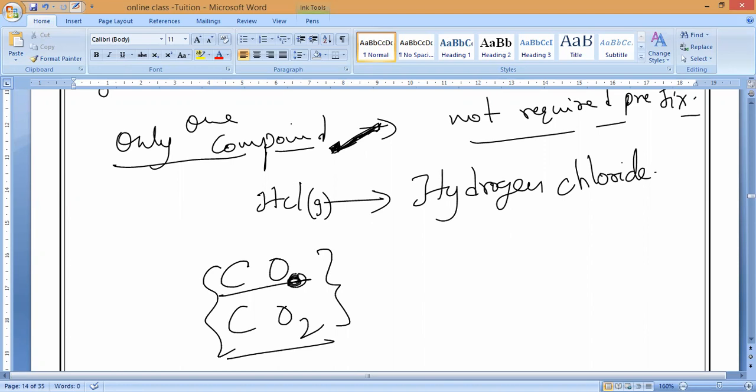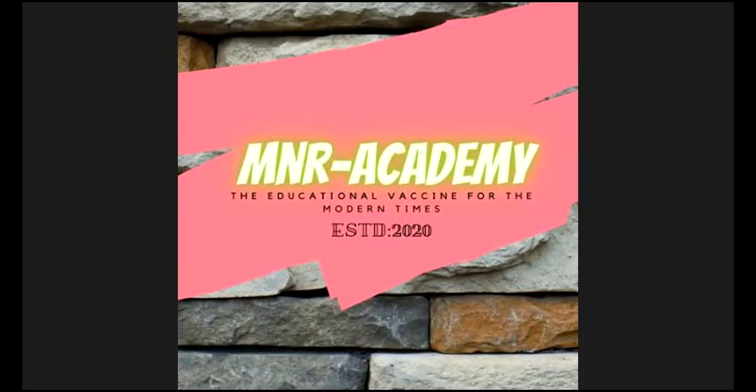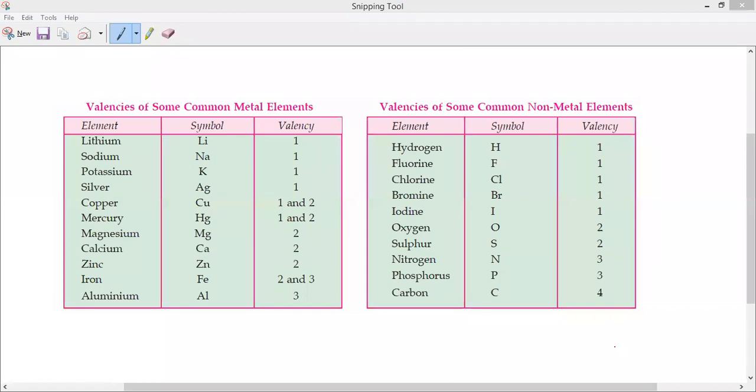Okay, guys? That is how you have to remember. So these are the examples. Now, I will show you some valencies, including variable valencies. Kindly take a screenshot of it and try to learn these valencies along with your textbook. I have given the valencies of some common non-metals and some common metals. If you learn this, then we can go on to the chemical formula. This is the table of valencies of some common metals and common non-metals.